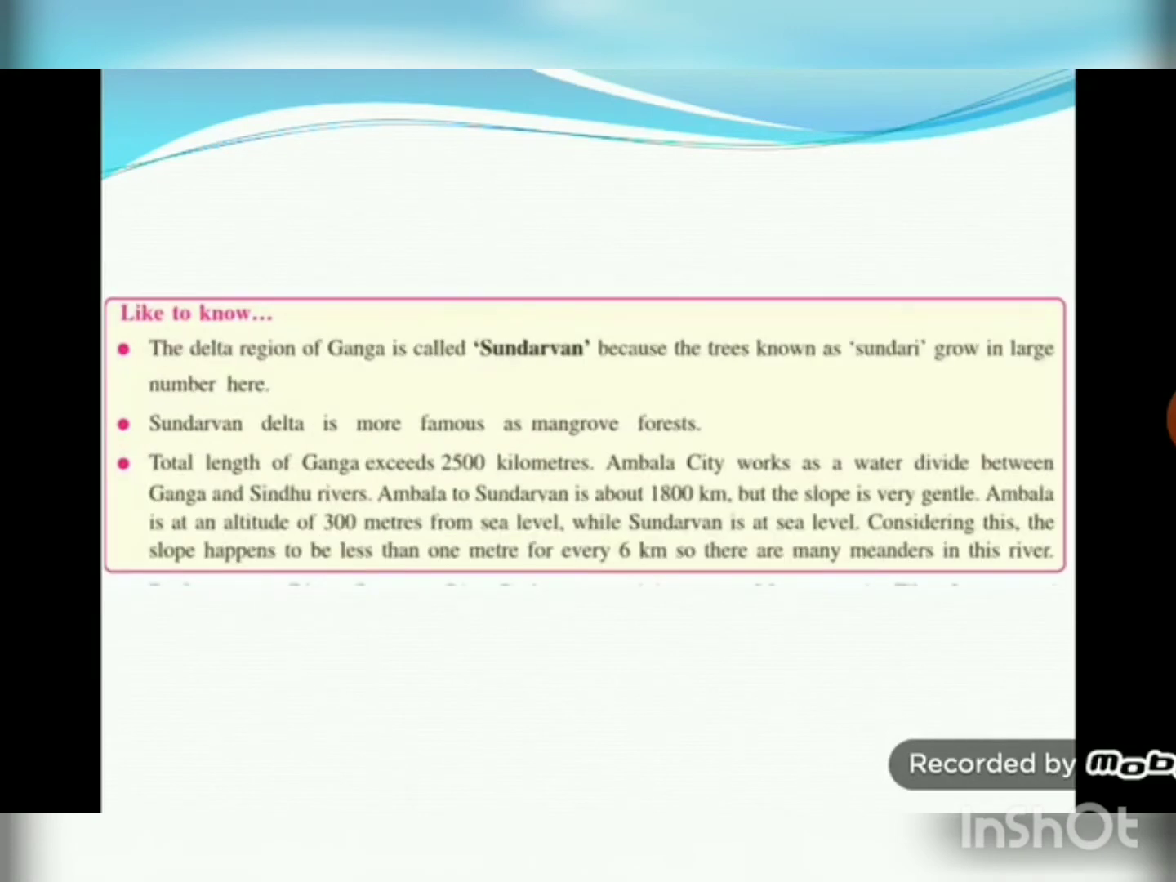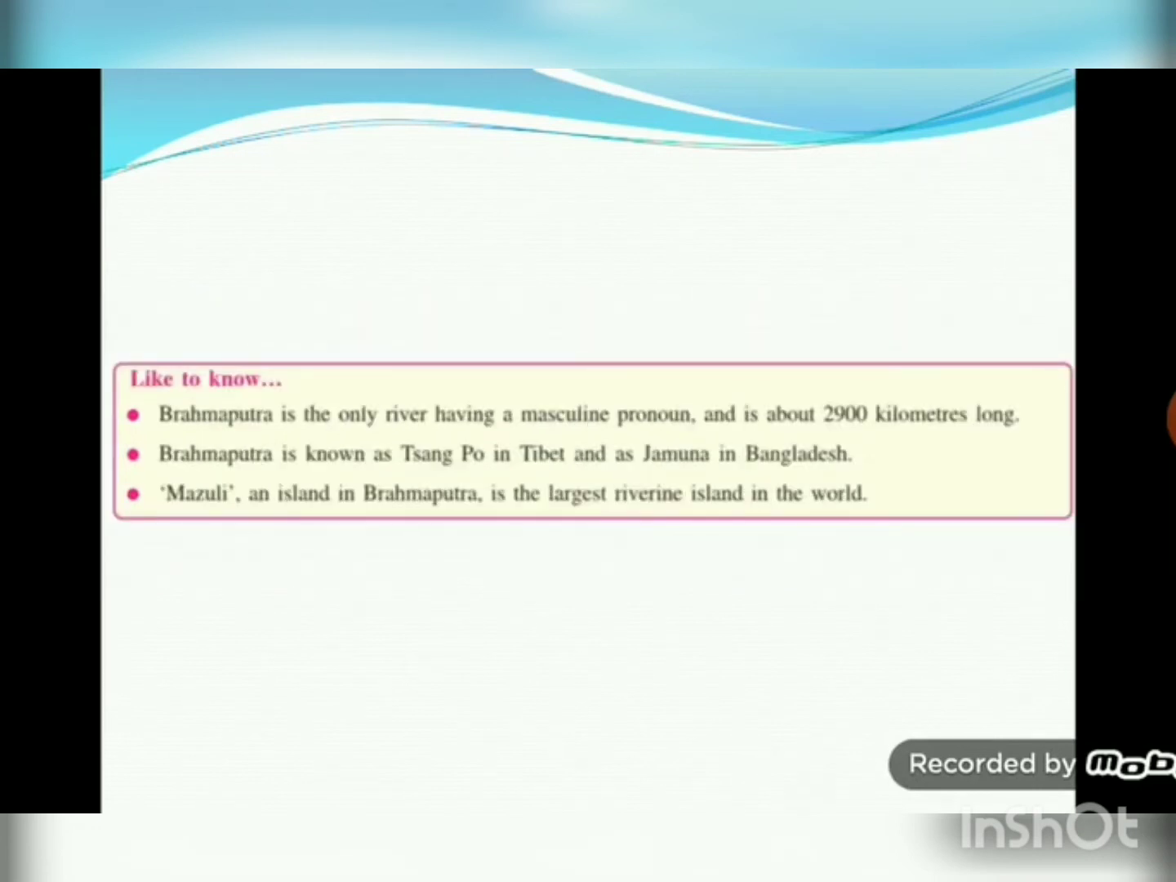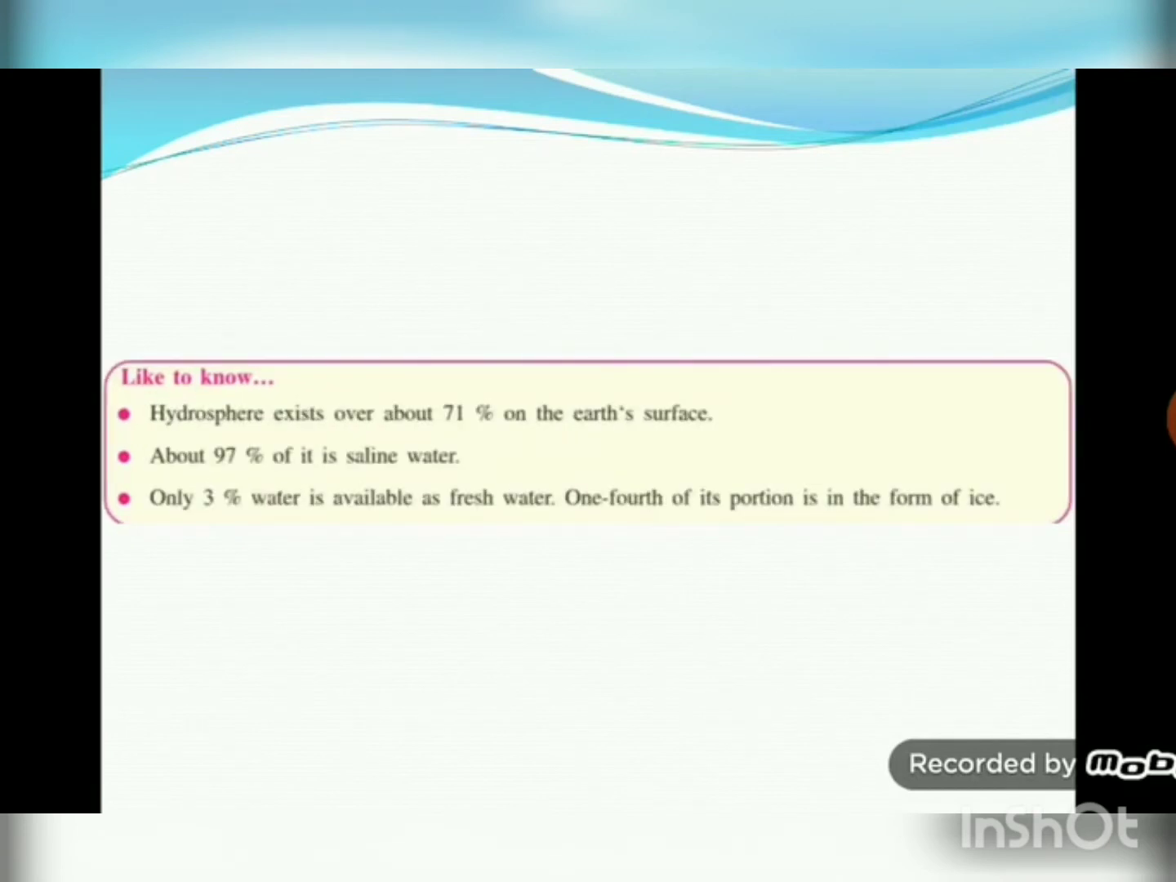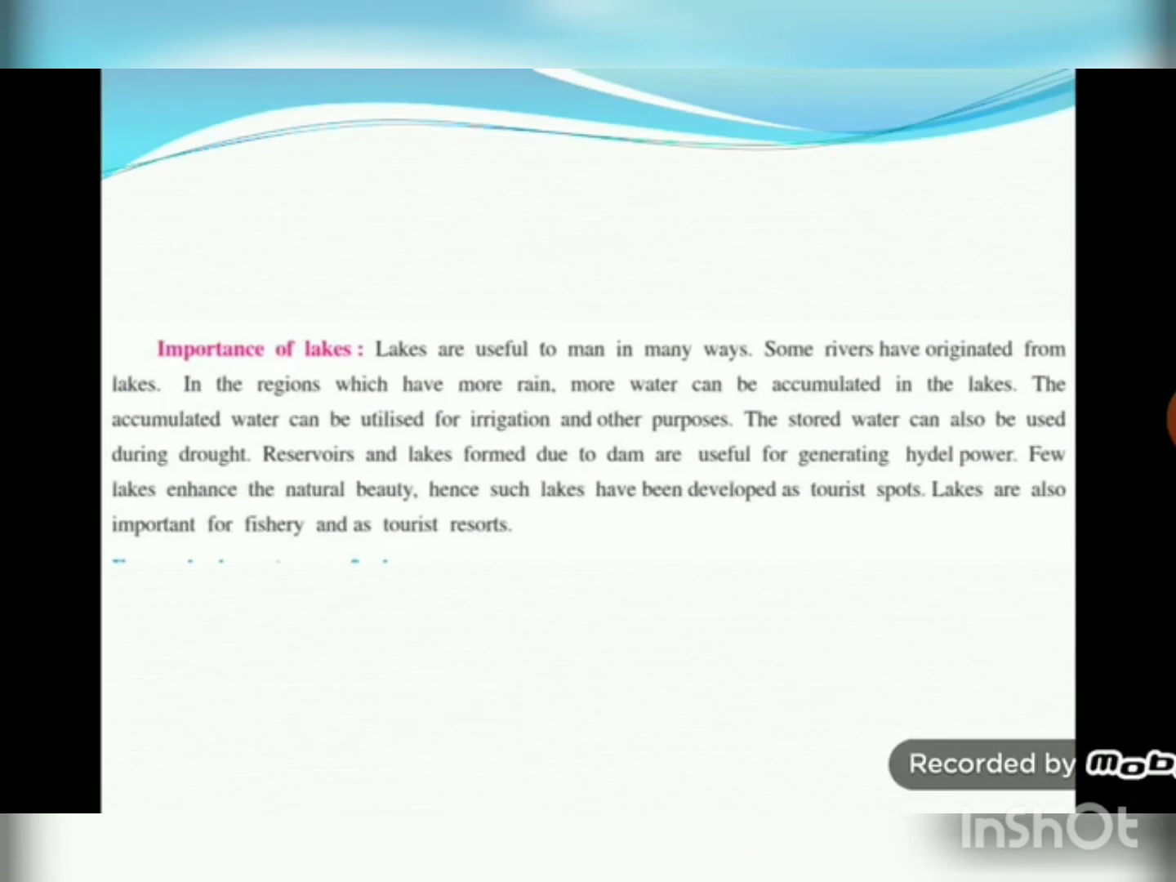Okay. So these are some of the facts from your textbook itself. Brahmaputra is known as Sangpo in Tibet and Jamuna in Bangladesh. Majuli is a large riverine island, the largest in the world. Hydrosphere exists over 71% of the Earth's surface.